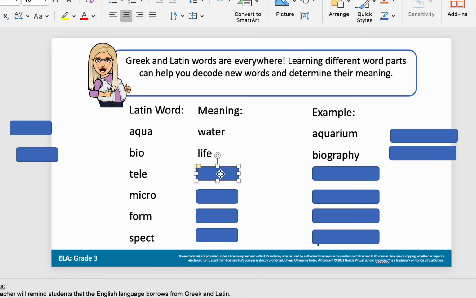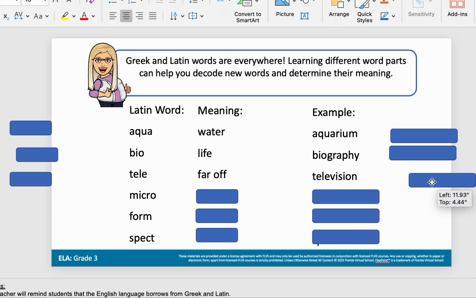So what about tele? Tele means something that's far off. So if you have television, we are seeing something that happened far off. Like that show isn't necessarily filmed in your family room. All the actors aren't there reenacting it in front of you. They are far off, and it's being allowed to be seen up close at your house.